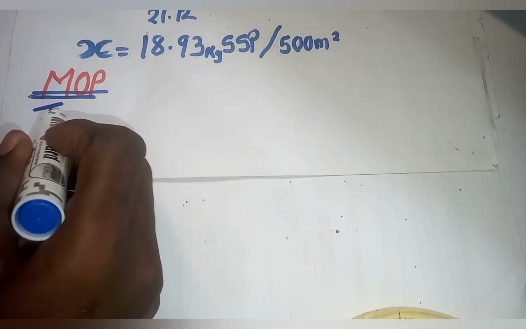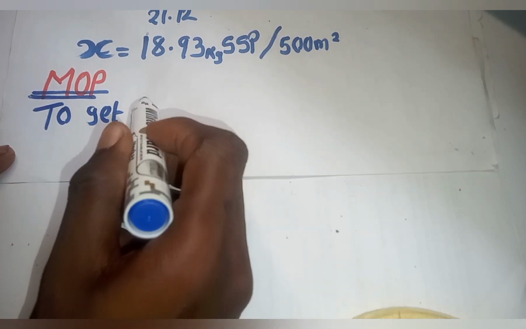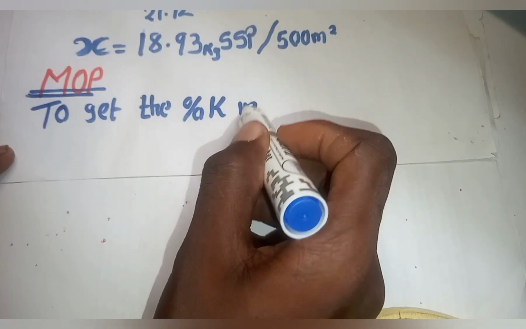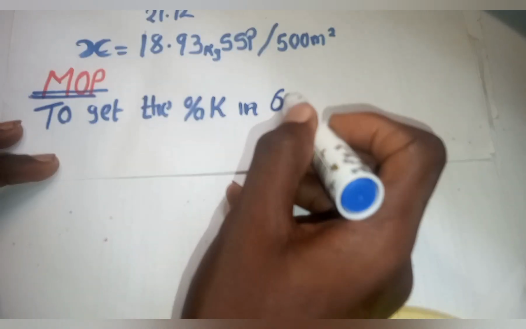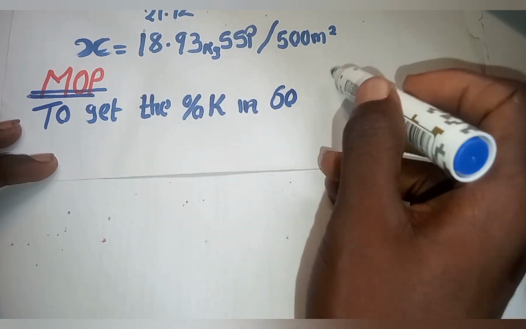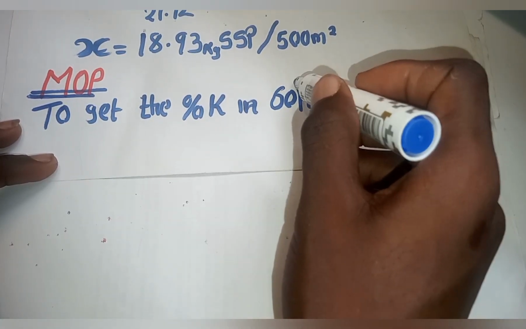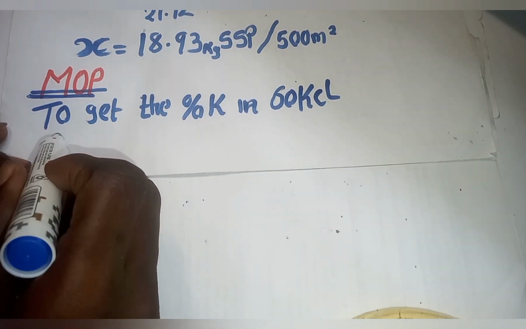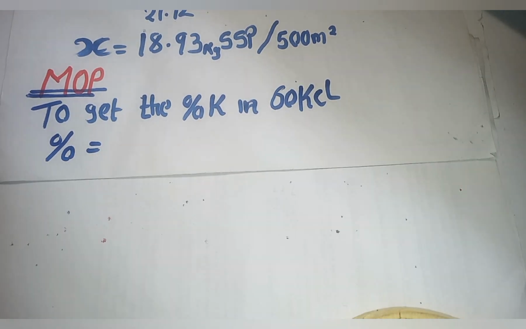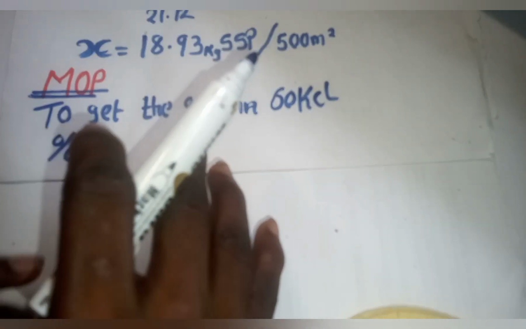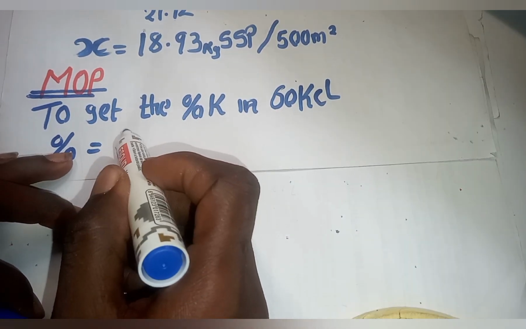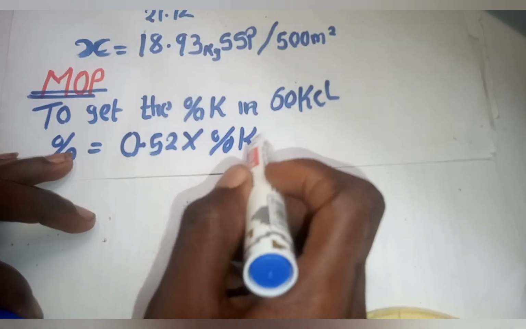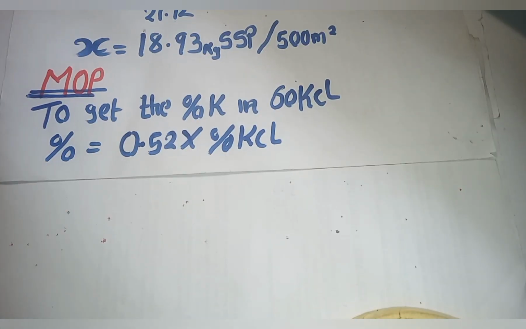To get the percentage of K in KCl in 60%, don't forget it's 60% KCl. To get the percentage of K in 60% KCl, just multiply the percentage of KCl, 60%, by 0.52. So the percentage of K is equal to 0.52 multiplied by 60%.